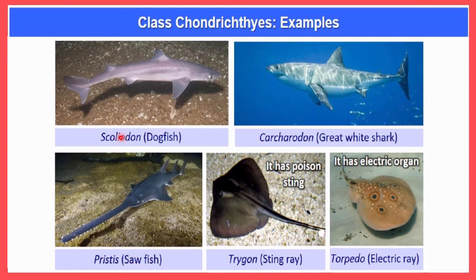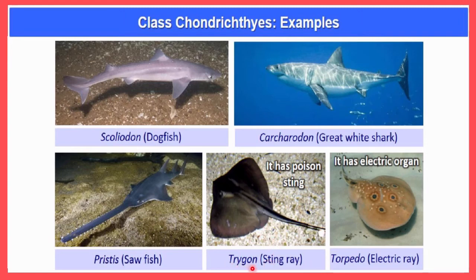You must remember the bracket names also, because very frequently they are asked in examinations. So you must remember these examples along with the brackets. This is Pristis, also called sawfish because this structure looks like a saw, and that's why the name sawfish is given. And in this organism you can see it has a poisonous sting, and that's why they are also called stingray. It is a poisonous fish, and that's why it is called stingray.